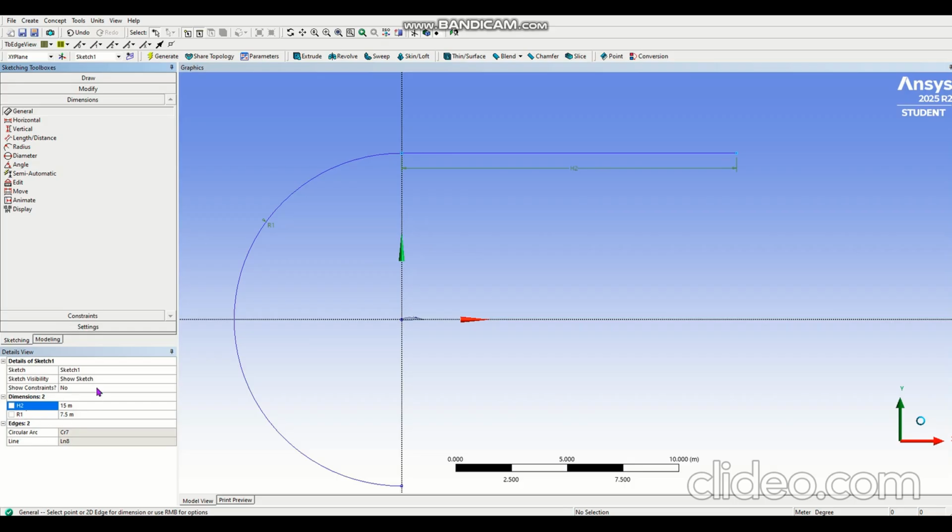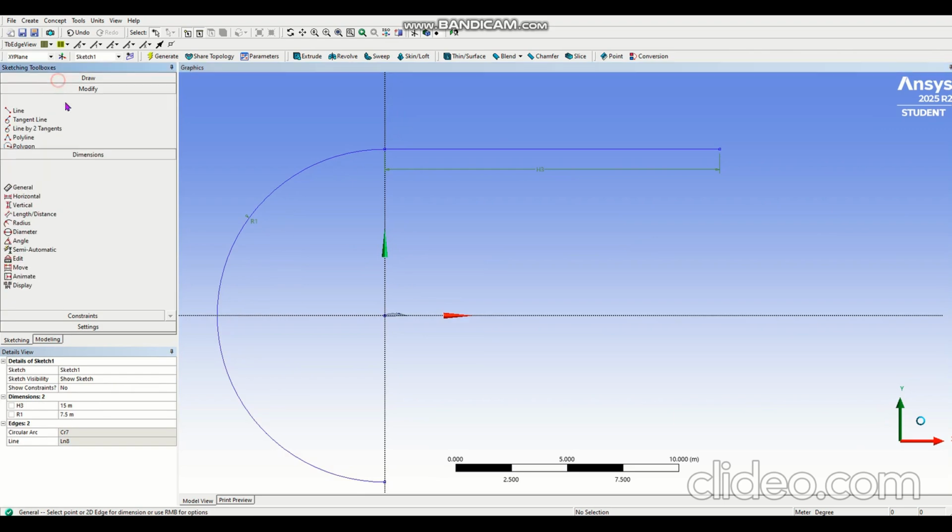H2 or R1, it doesn't matter for you. It might be different because when you make a dimension and you delete it, it will understand it as a new dimension, so it will make it H3 or H4. Let me show you how I made it. Let's delete this H2. Perfect. Now, if I want to dimension this, it will say H3. It doesn't matter. It's the same thing. Okay, let's continue.